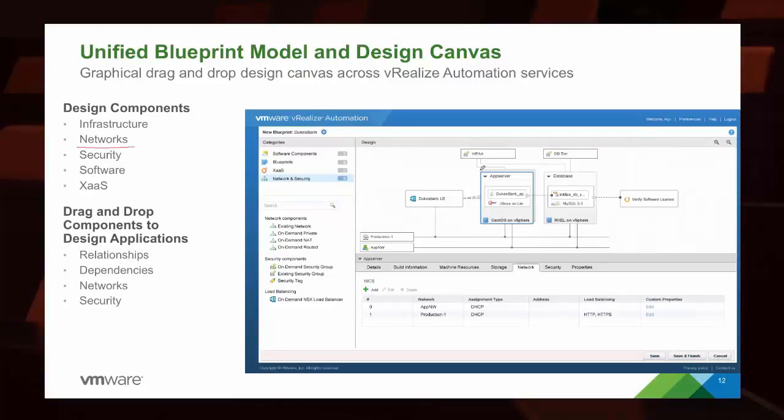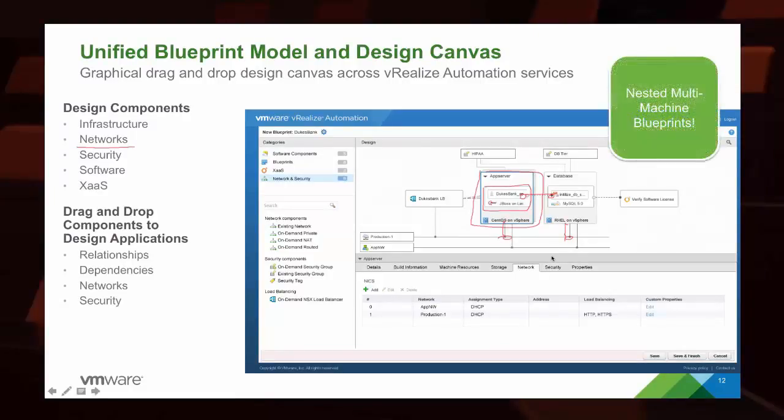So we can look at a machine and the application that lives on the machine, and the dependencies that reside between applications, and the way machines connect to individual networks. And all of this can be programmatically defined inside of vRealize automation. And we now have the ability to provide nested multi-machine blueprints inside of this unified blueprint model and the design canvas.